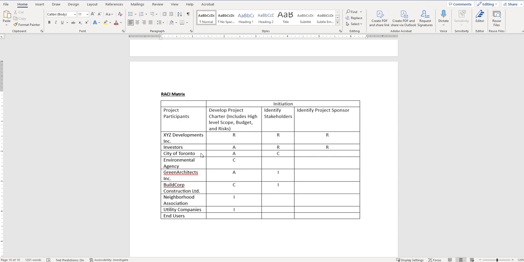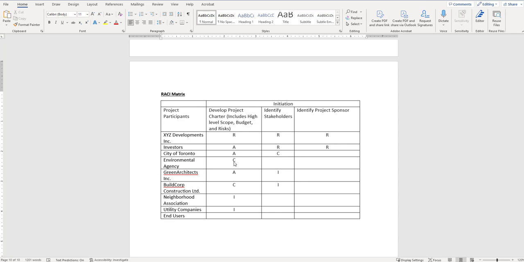You do not have to put yourself in here. This is really about the project. What level do you want these people to be involved? City of Toronto, likely to be accountable. Again, they could be responsible, but it depends. I'm going to give them an A.